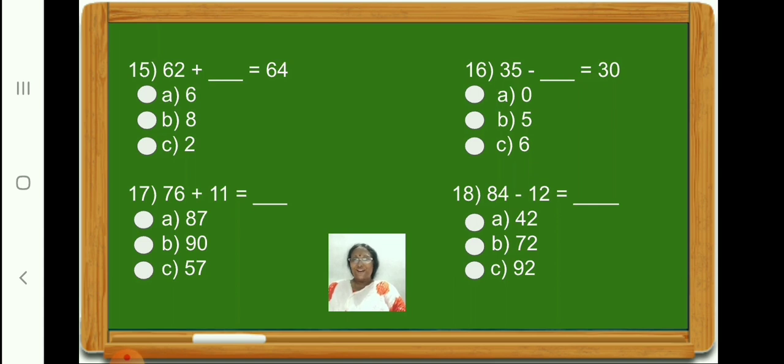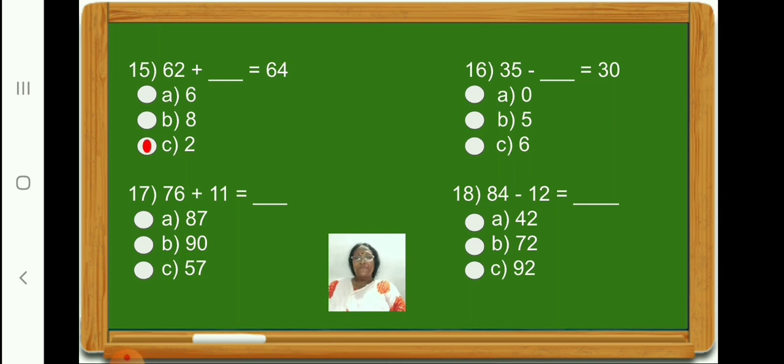Now let us see option C. Keep the bigger number 62 in your mind. Add 2 fingers to it. Okay. 63, 64. So children, 62 plus 2 is 64. So let us put a tick on option C.